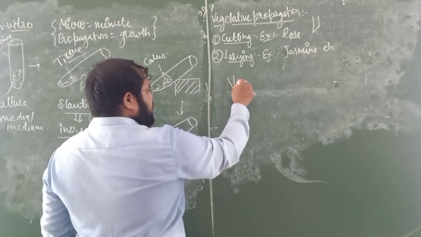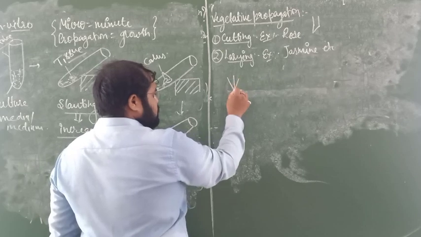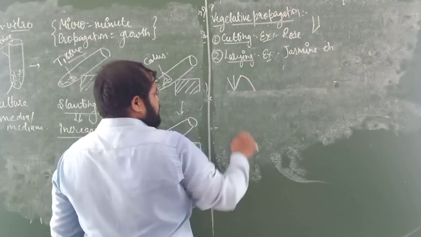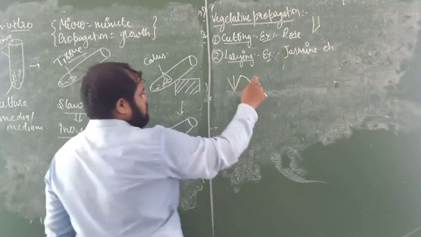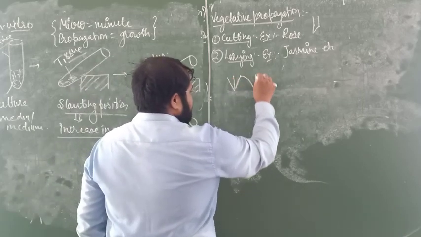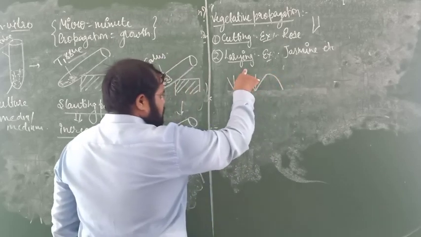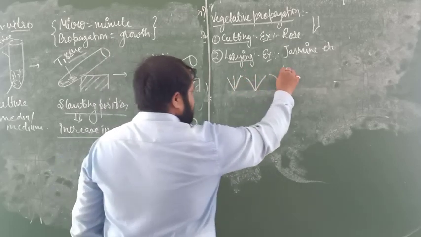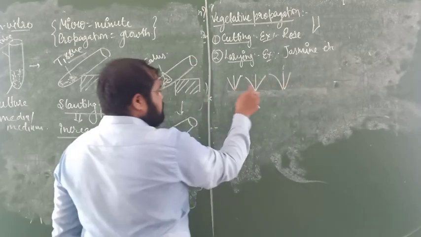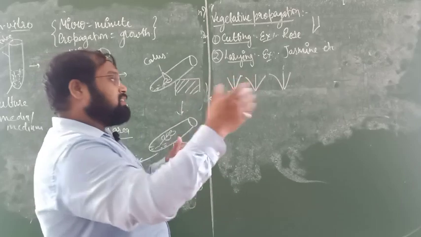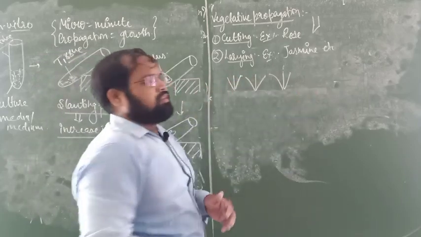If it attains height, one part of it will come into the soil. Just take it into the soil. Later you see that one more plant arises. If we cut this one, with the help of one plant we obtain more than one plant. This process is called layering, because step by step we obtain plants.